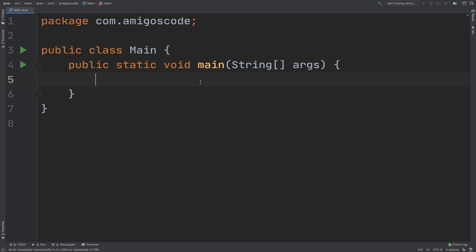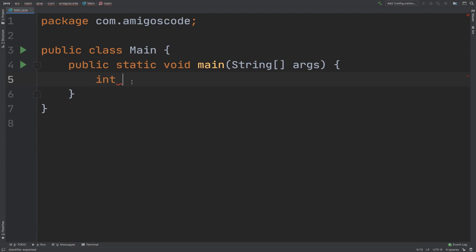Let's say that I want to create a box where I want to store a number inside. So here, let's first define the data type. I'm going to show you exactly the data types and the differences between primitives and reference types, but here, this is a primitive. What I'm saying is that I'm going to have a box of type int.